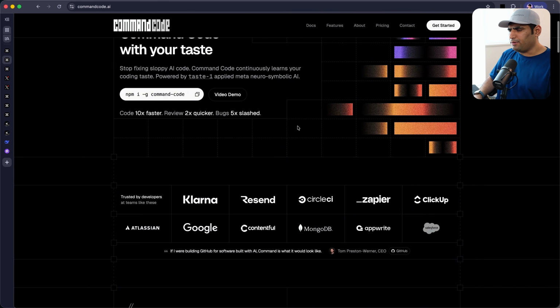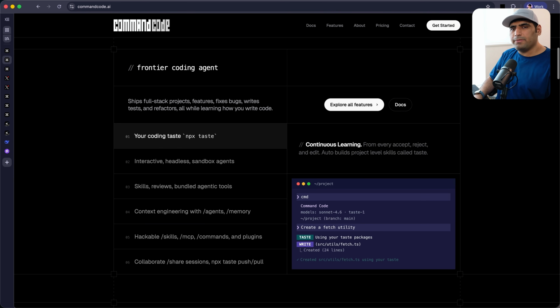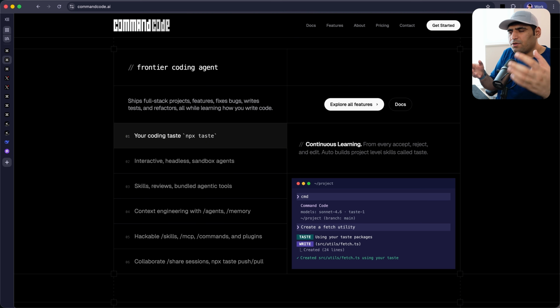So what is CommandCode? CommandCode is your run-of-the-mill frontier coding agent. It can do it all. It can ship full stack projects, features, fixes, basically anything that you have gotten used to with all these coding agents that you might have used, like Claude Code or Cursor or whatnot.